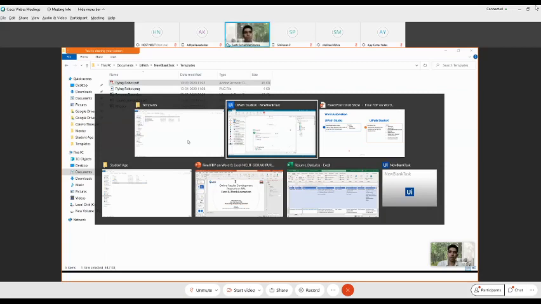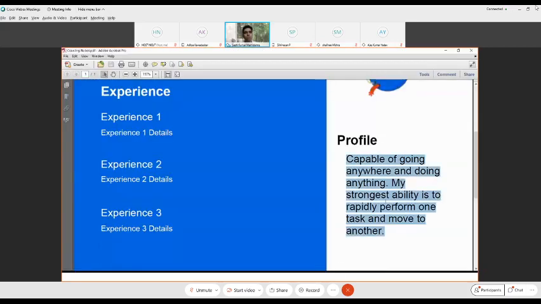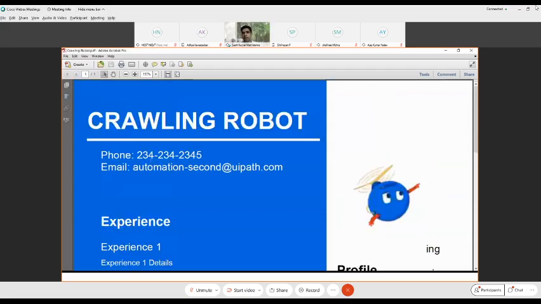So when you open these files, it is only the profile that we have copied. Similarly, we can copy the experience details and all this stuff as well. So far, so good. Wonderful.